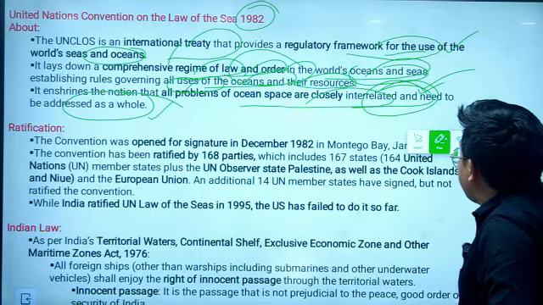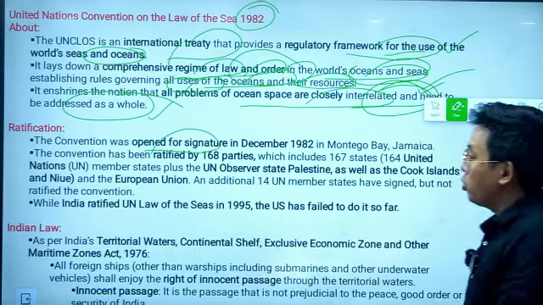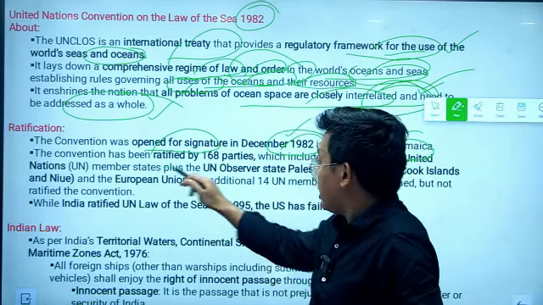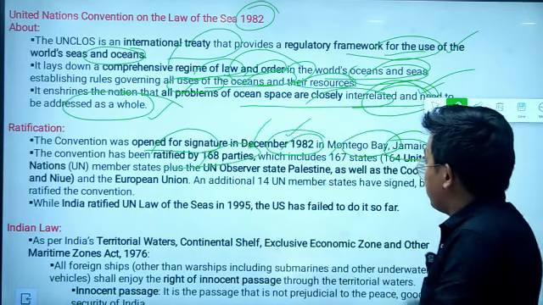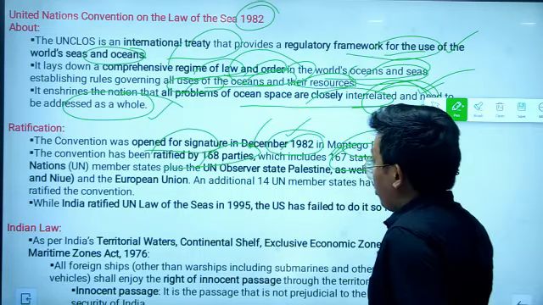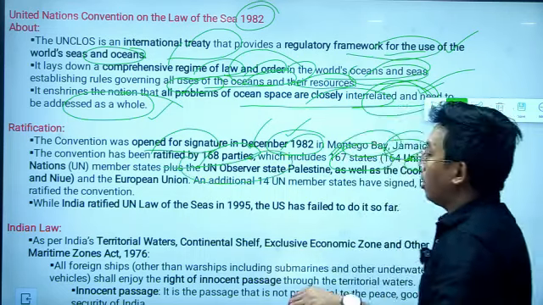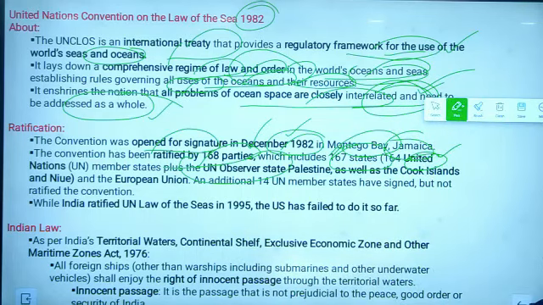And as far as ratification of UNCLOS is concerned, it was opened for signature in December 1982, and the convention has been ratified by 168 parties, which includes 167 states, of which 164 are United Nations members, plus there is a United Nations observer state, which is Palestine.